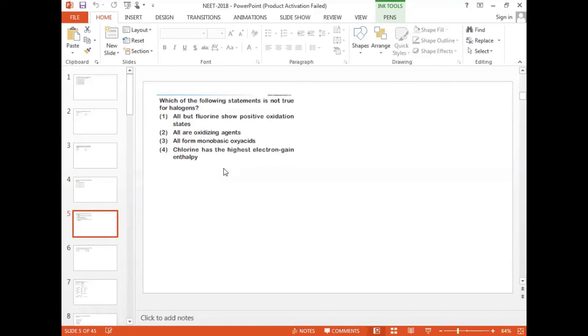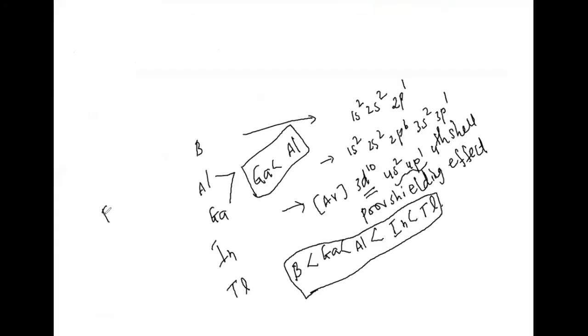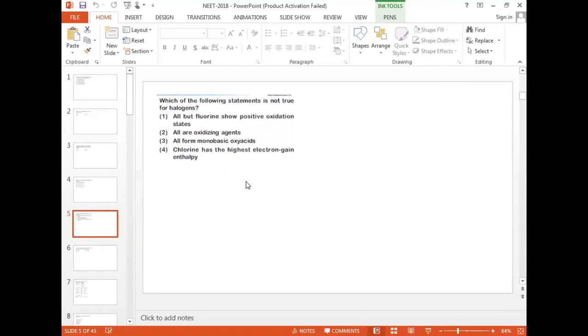The next one. Second one, all are oxidizing agents, because if you take the oxidizing nature of 17th group, F2 greater than Cl2 greater than Br2 greater than I2 we can take. Right, that also okay. Then second one, all form monobasic oxo acids. Yes, that also true.